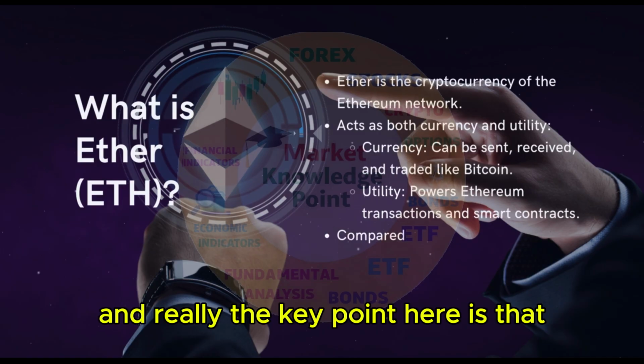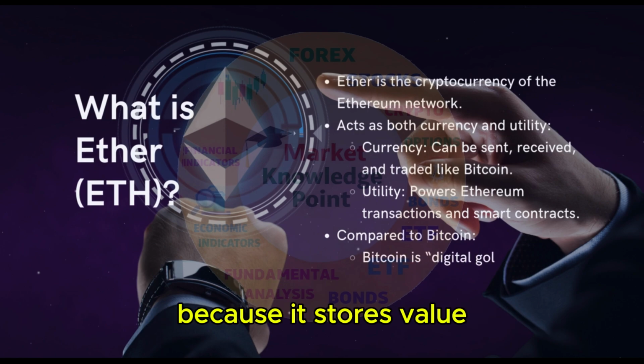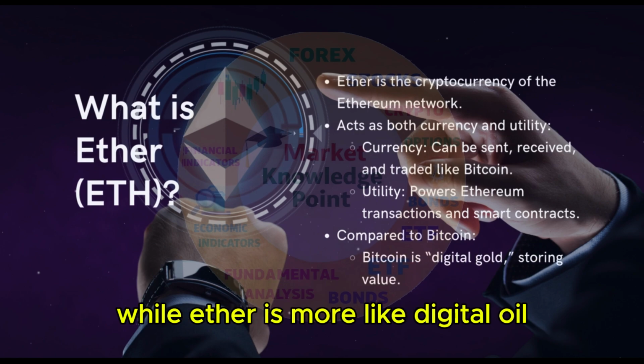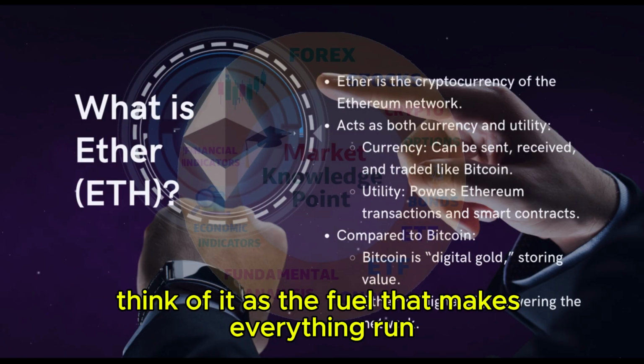And really, the key point here is that Bitcoin is often called digital gold because it stores value, while Ether is more like digital oil because it powers the Ethereum ecosystem. Think of it as the fuel that makes everything run.